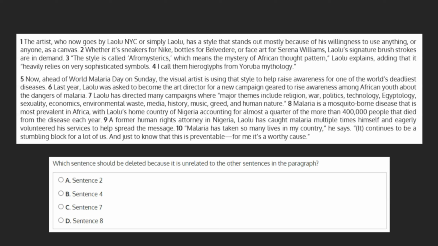In order to identify which sentence supplies unrelated information, we need to first establish what the topic of the paragraph is, or its main idea. As a quick review, the main idea of a passage is the central point that the passage conveys, and one which every sentence either leads up to, mentions, or expounds upon. The sentences of the paragraph may add details about this idea, support it, explain it, etc. Usually, but not always, the main idea can be found in the first sentence, otherwise known as the topic sentence.